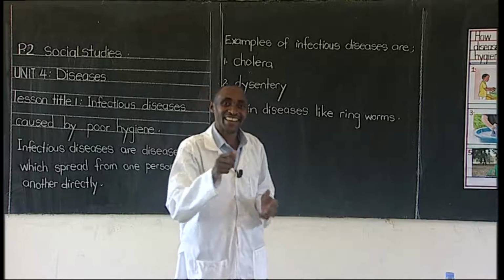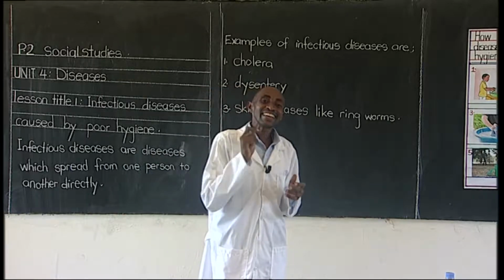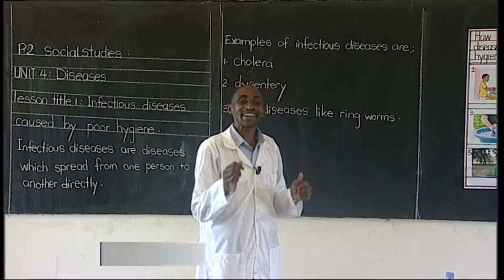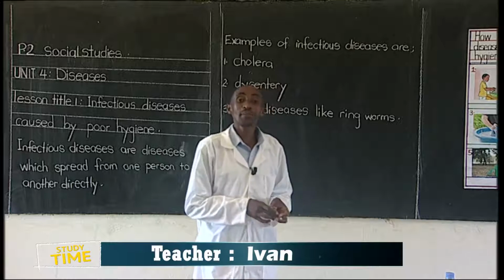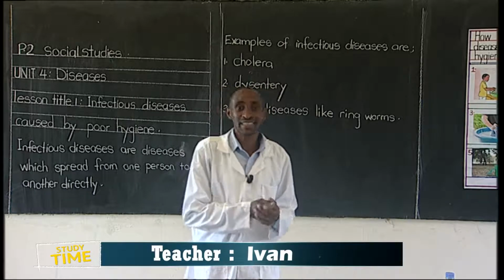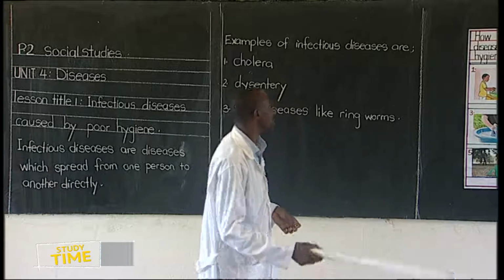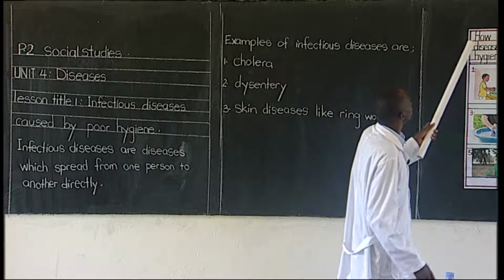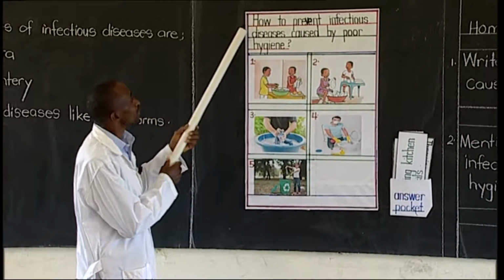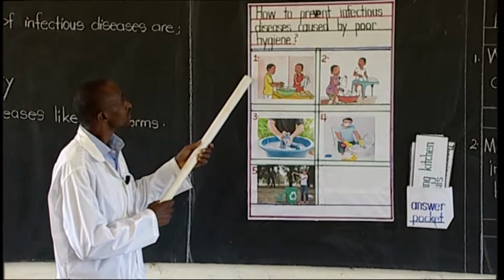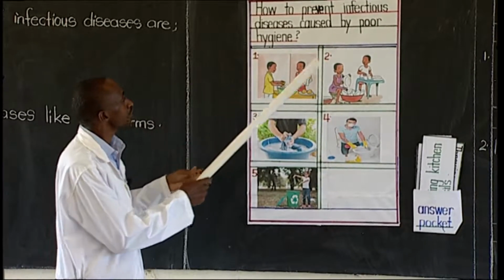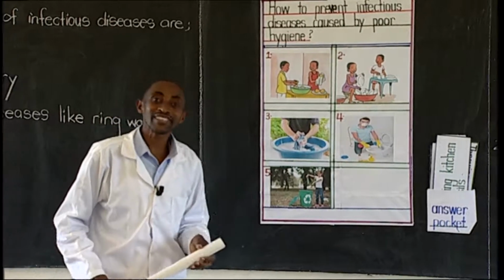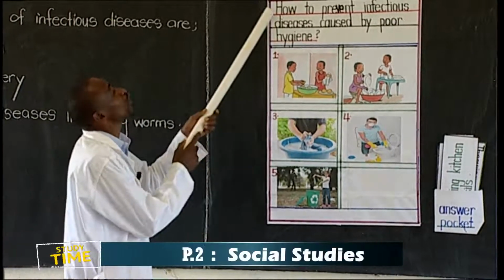Yes? Okay, good. We can do a lot of activities to prevent those diseases. Here is my chart. Look at it very well. It has numbers 1, 2, 3, 4, 5. Those numbers. Then let's all read here.